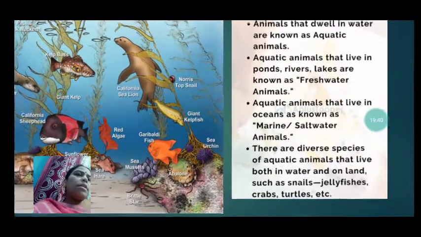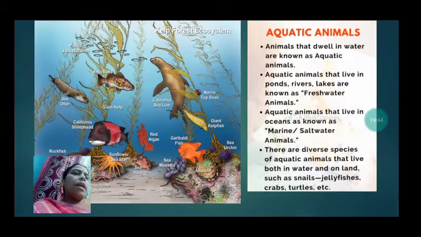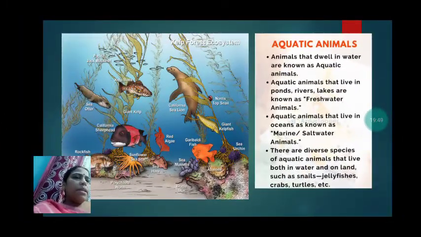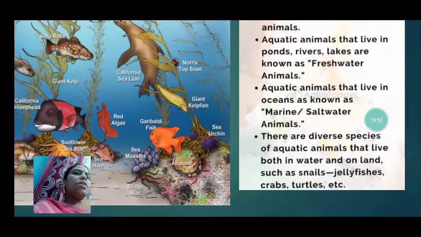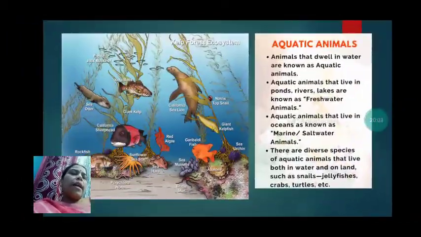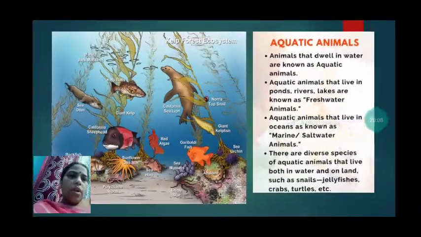Aquatic animals that live in oceans are known as marine or saltwater animals. There are diverse species of aquatic animals that live both in water and on land, such as snails, jellyfish, crabs, turtles, etc. So we find here different kinds of aquatic animals living in water.